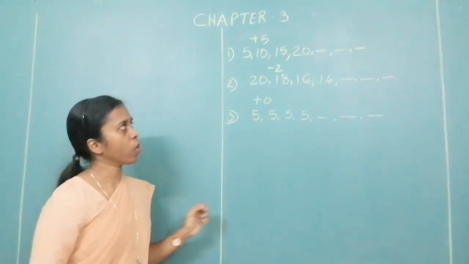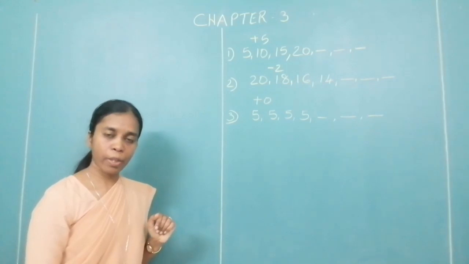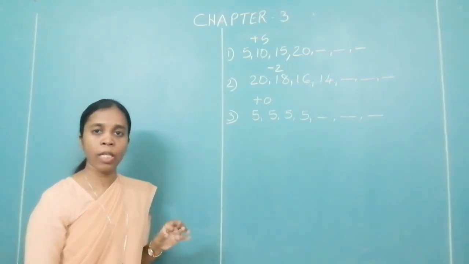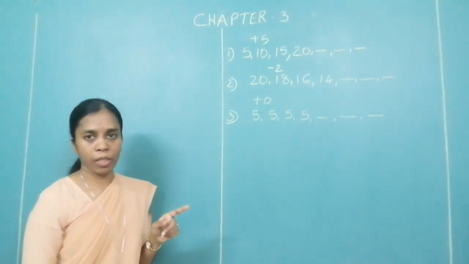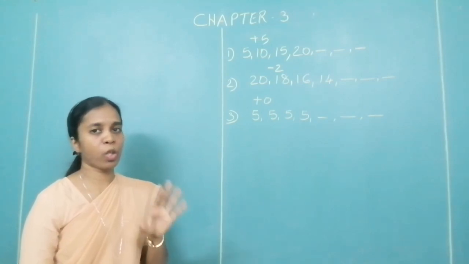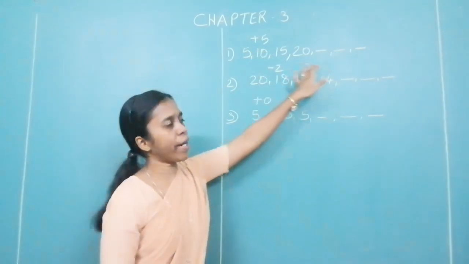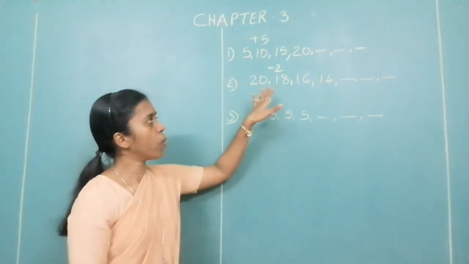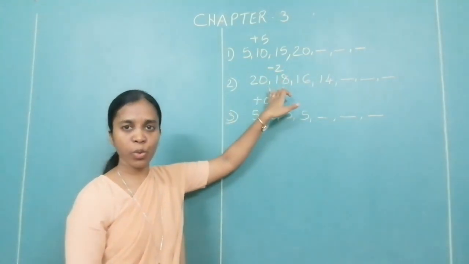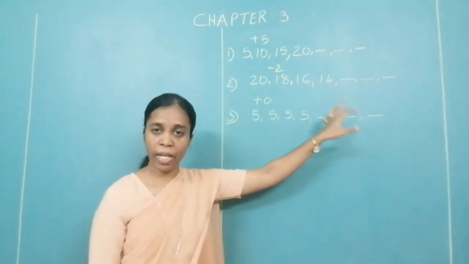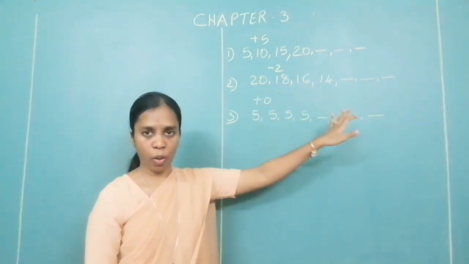Now, are they all APs? Of course. The condition for AP is that the common difference has to be constant. What is the common difference? Here it is plus 5 added throughout. Over here, minus 2 is added throughout.